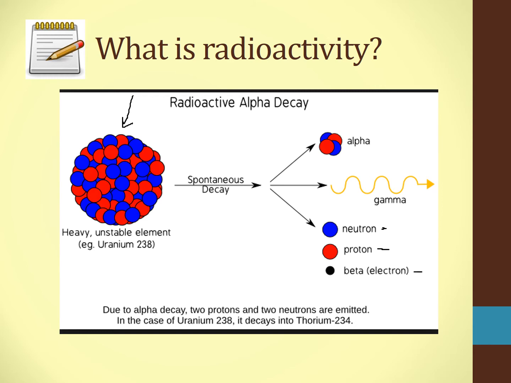Okay, so due to the decay, 2 protons and 2 neutrons are emitted. You can see that over here. They're emitted or removed from the big unstable element over here on the left. So in this case, uranium-238 decays into something different called thorium-234. So when this happens, this is called radioactivity.